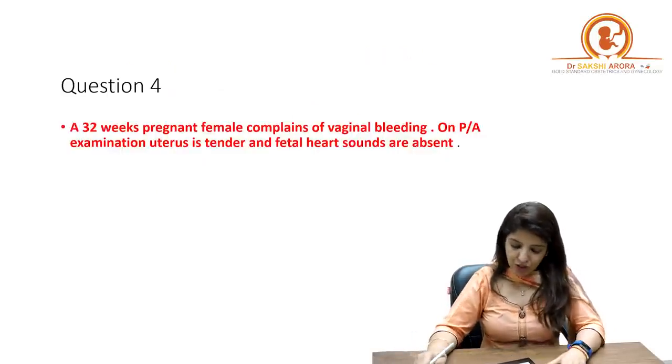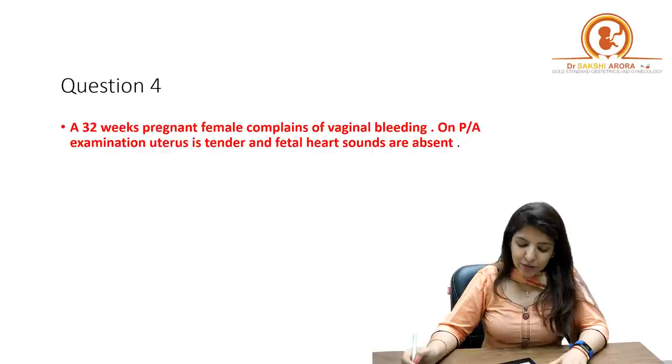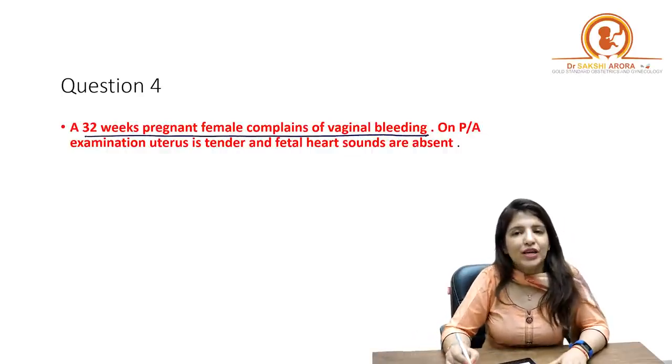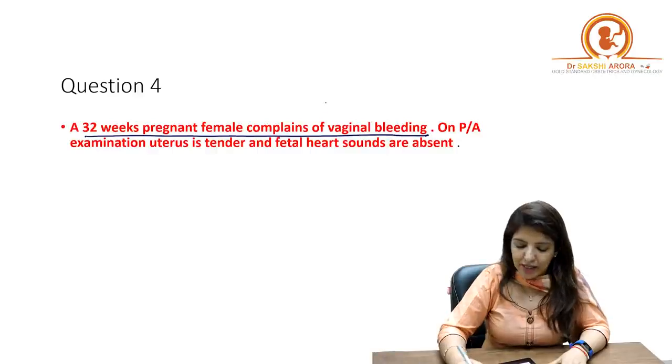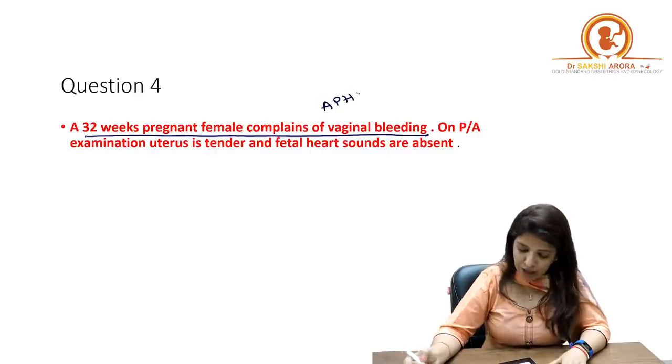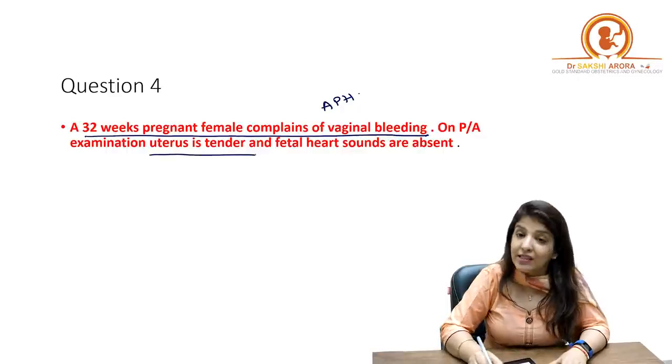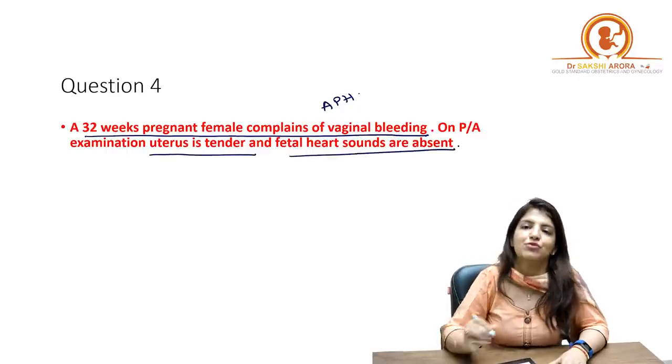Clear? Next question. A 32 weeks pregnant female complains of vaginal bleeding. So a 32 weeks female coming to you with vaginal bleeding, it has to be a case of antepartum hemorrhage. On per-abdominal examination, uterus is tender and fetal heart sounds are absent.